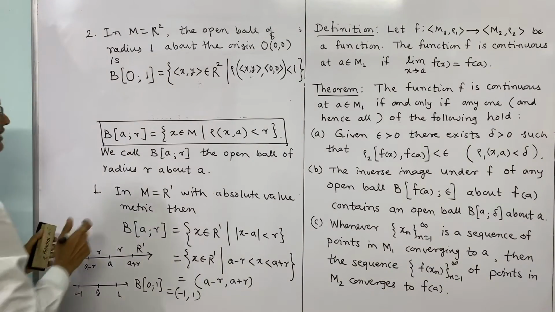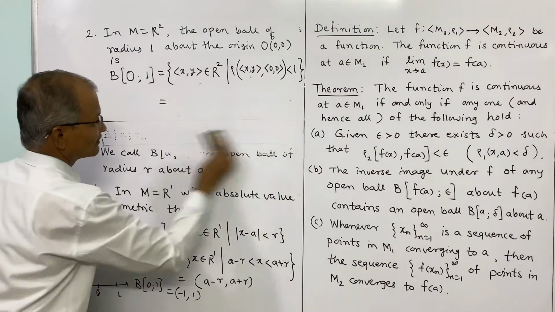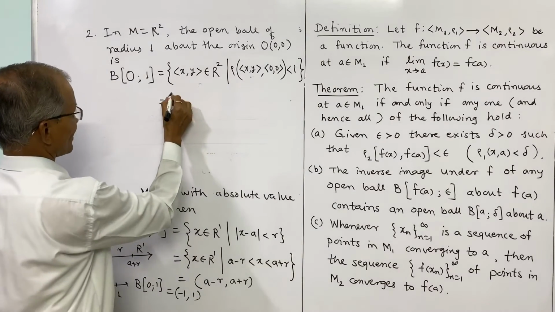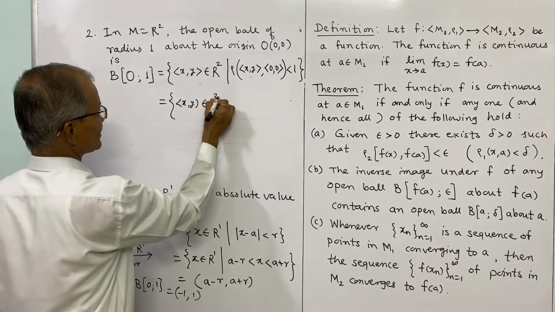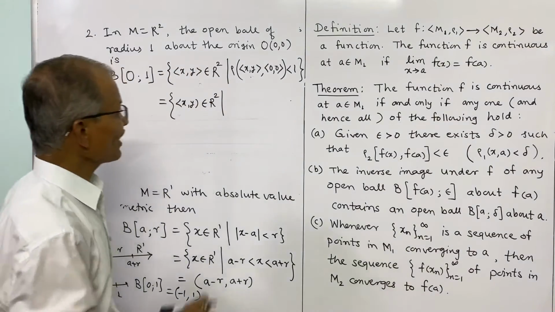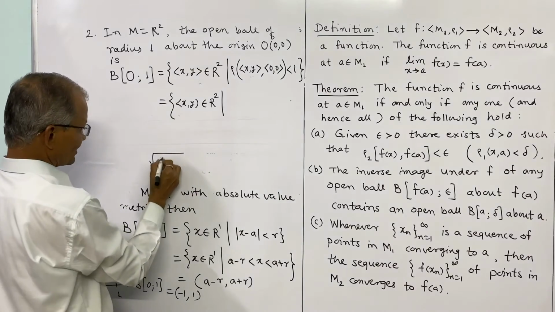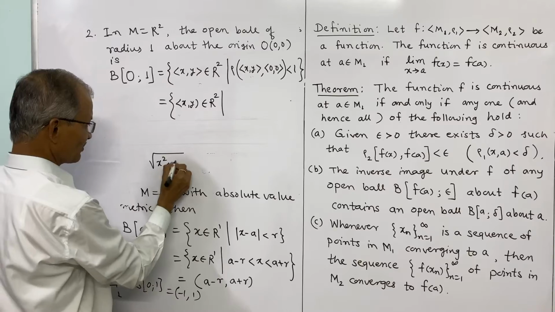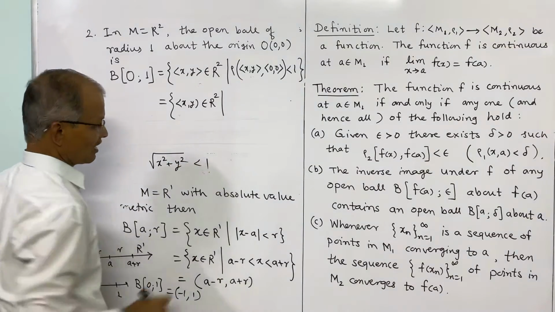So what will it represent further? This means those points (x, y) in R2 such that the distance between (x, y) and (0, 0) is less than 1. The distance of a point (x, y) from the origin is, by the distance formula, the square root of (x minus 0) whole squared plus (y minus 0) whole squared, which is simply the square root of x squared plus y squared, and that is less than 1.